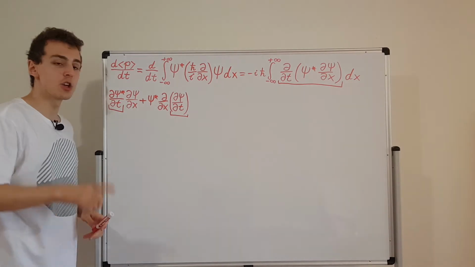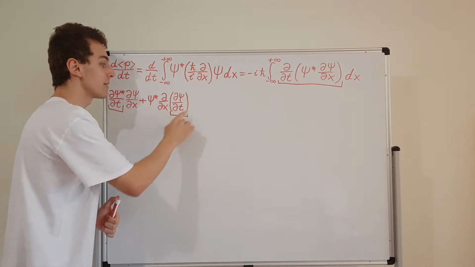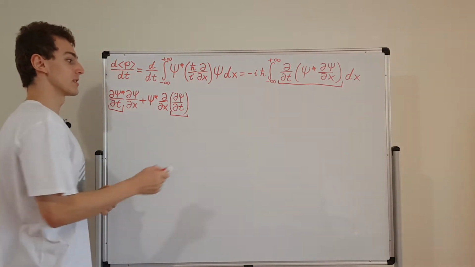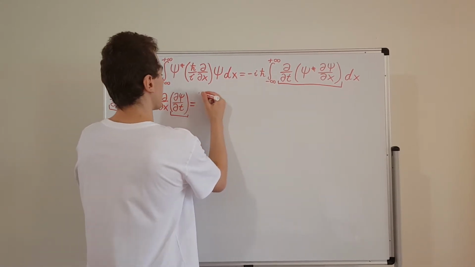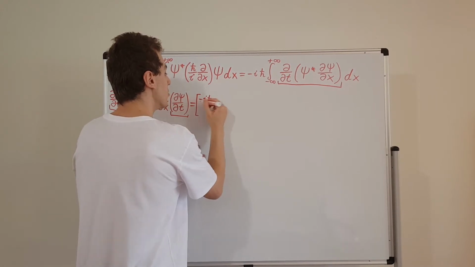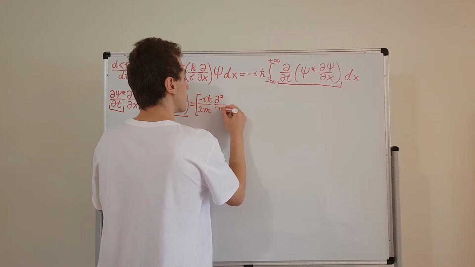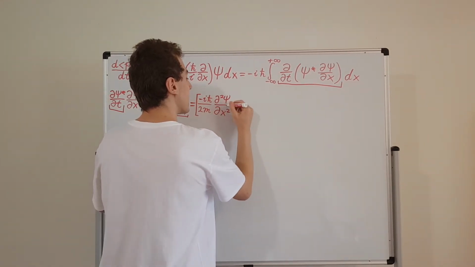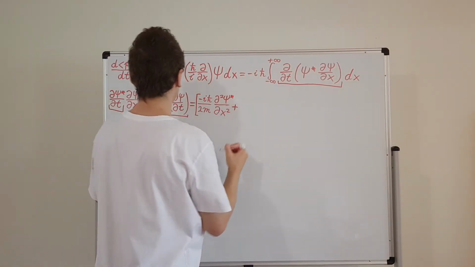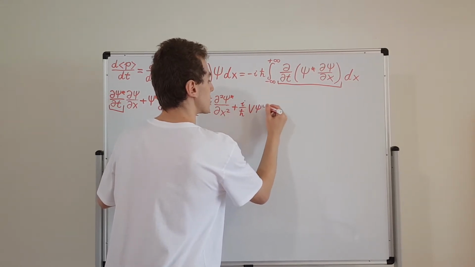So remember, Schrödinger's equation in one dimension has got this on the left-hand side. It's got i h bar times this. So we have to divide the right-hand side by i h bar. And what is that going to give us? That's going to give us this over here. So I'll put it in brackets. We're going to have minus i h bar over 2m, then the second partial derivative with respect to position of psi star. And then what we're going to have is a plus i over h bar times V times psi star.